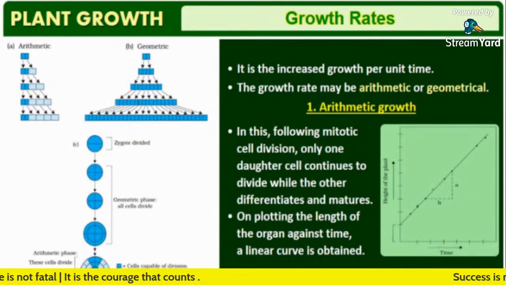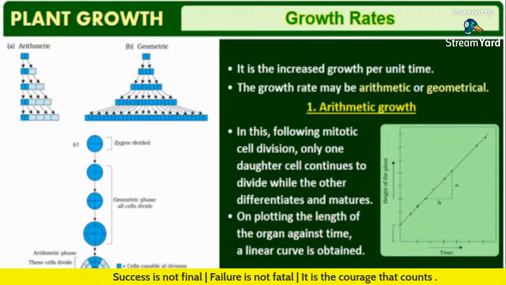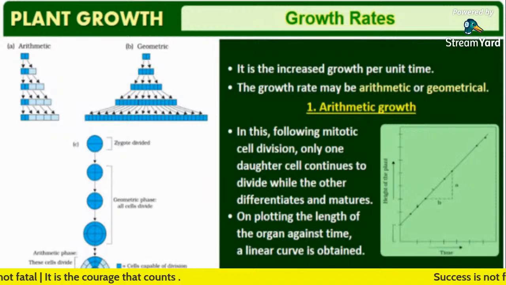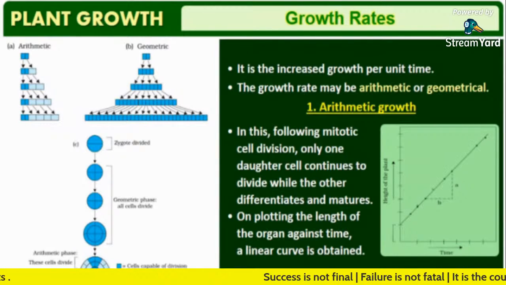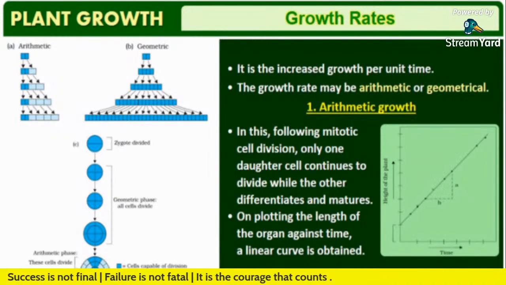So this growth rate is the increased growth per unit time. The increased growth per unit time is known as what? Growth rate. Okay, guys. The growth rate may be arithmetic or geometrical. The two types of growth rate are arithmetic and geometrical.